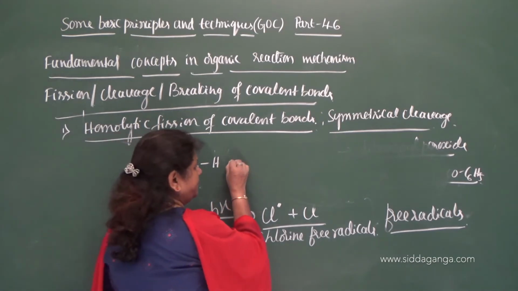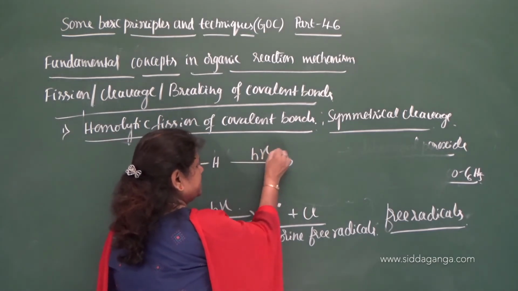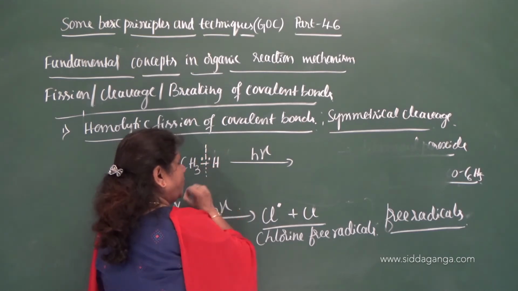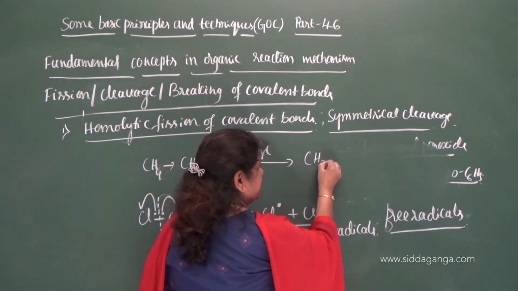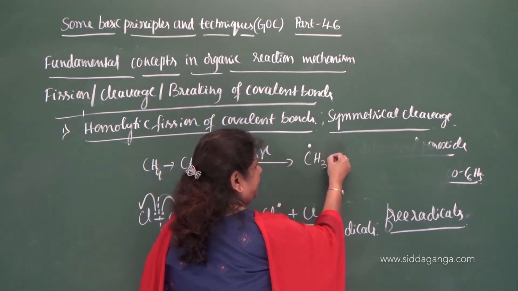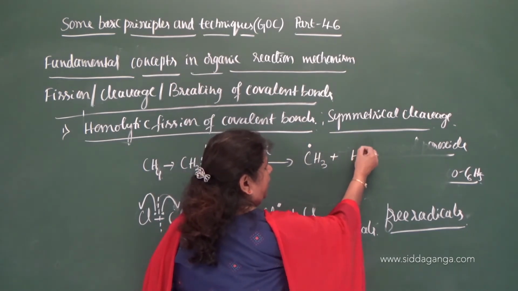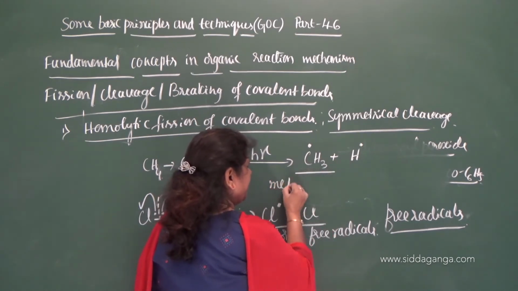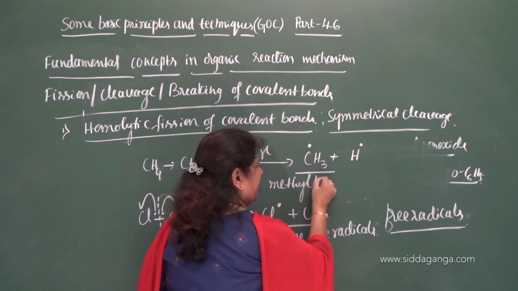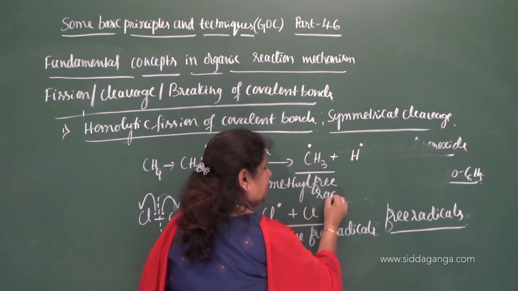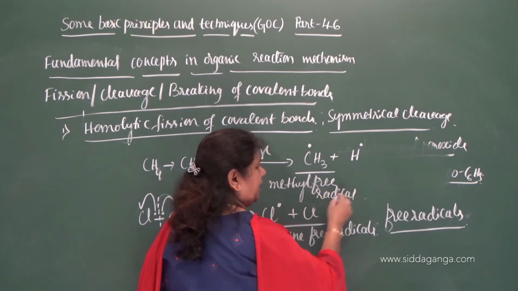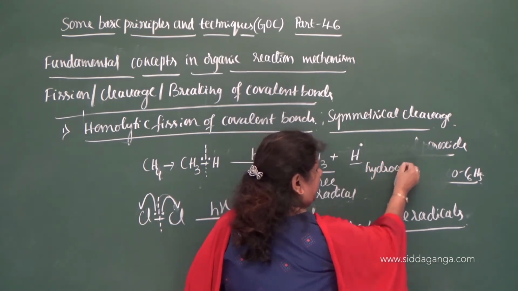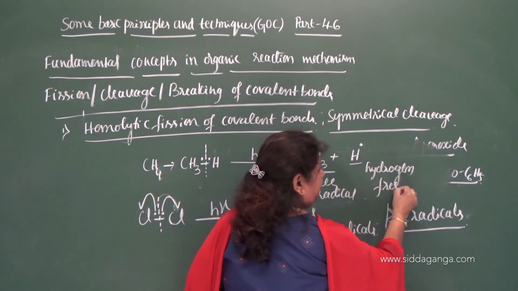So here also it may take place in the presence of diffused sunlight. This may also undergo homolytic cleavage, and carbon gets one unpaired electron and hydrogen gets one unpaired electron. This is called the methyl free radical, and this is the hydrogen free radical.